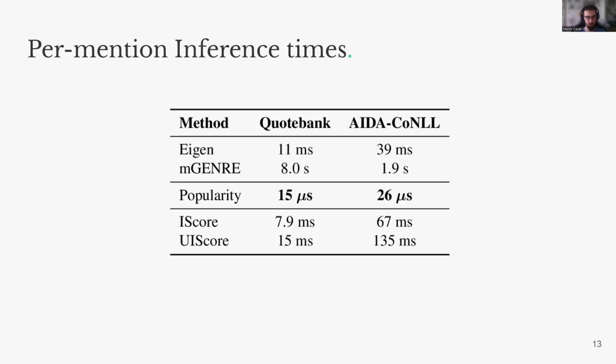In this table, we show the per-mention inference times of the methods. Here we can see that the best performing method, mGENRE, is several orders of magnitude slower than the heuristics and Eigenthemes. Since popularity heuristics boil down to simple dictionary lookups, they are arguably the fastest.